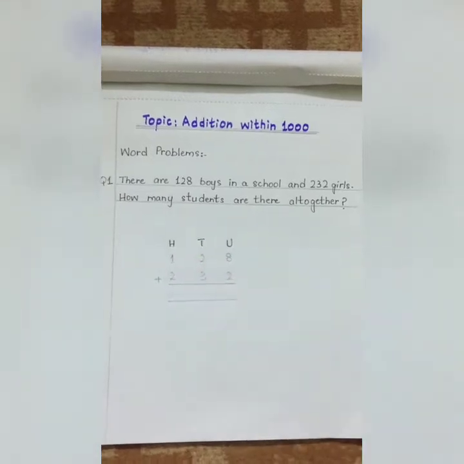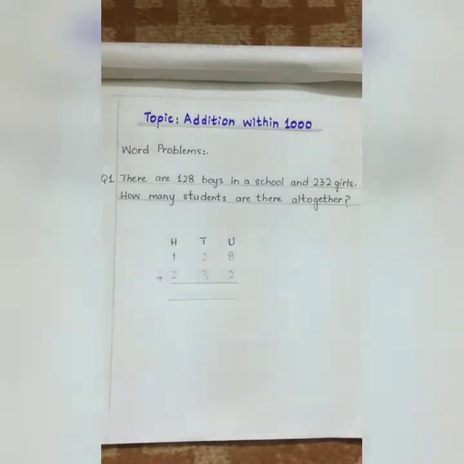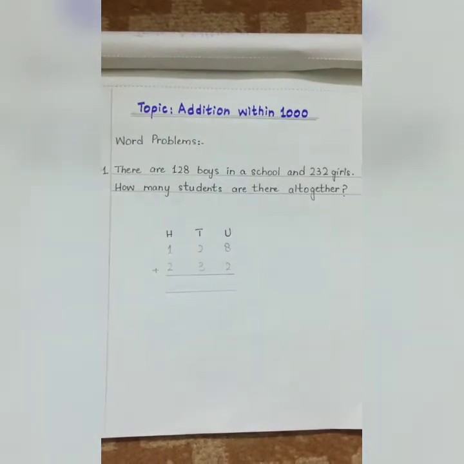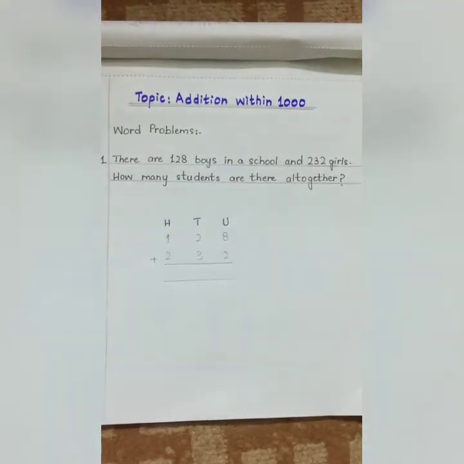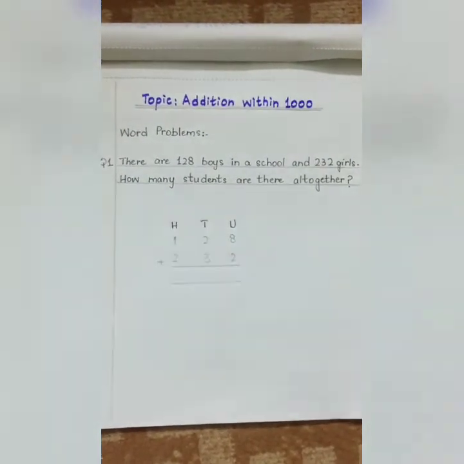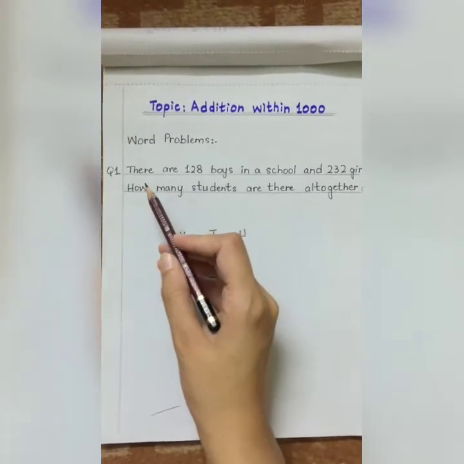I'm going to read question number 1. You all have to listen to me very carefully and then we will form a sum from it together. And students, let me tell you that we have to do this work in the Math CW copy. So I want all of you to take out your Math CW copy and start doing this work in it. So let's start from question number 1.